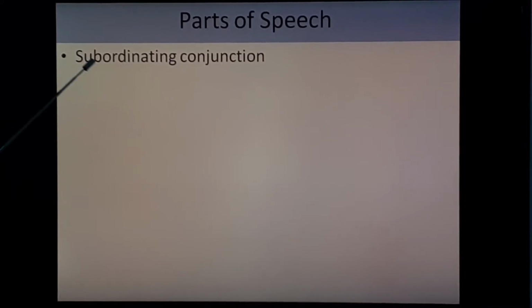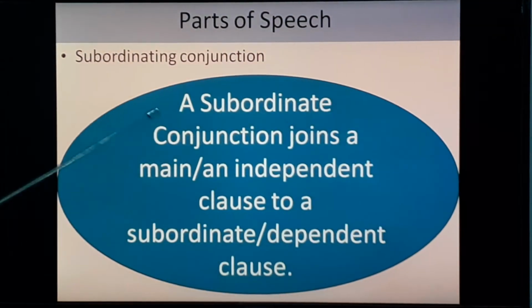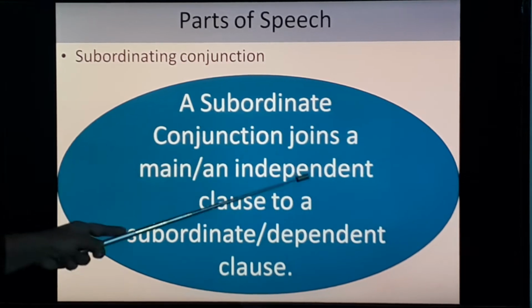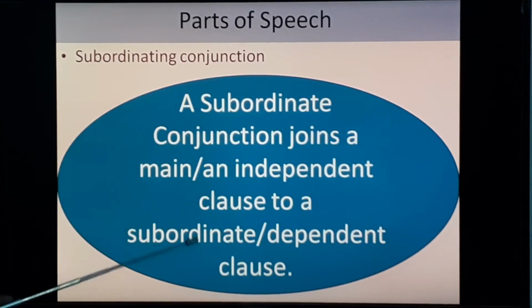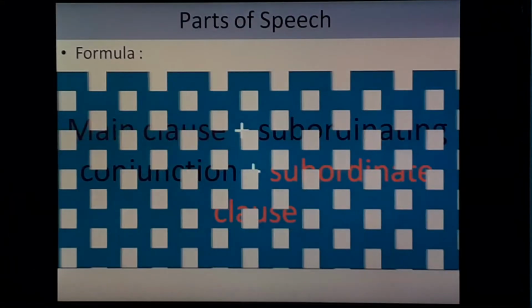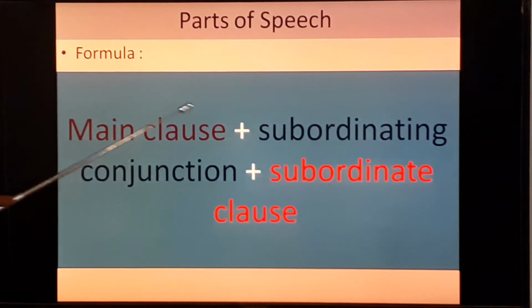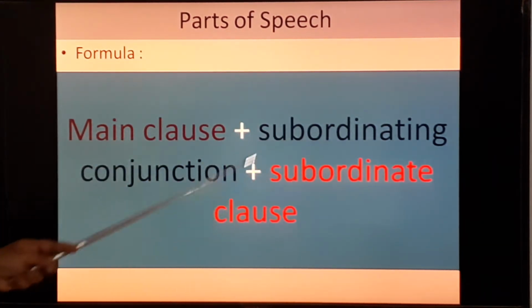Let's see the definition of subordinating conjunction. A subordinating conjunction joins a main or an independent clause to a subordinate or dependent clause. Let's see the formula: main clause plus subordinating conjunction plus subordinate clause.